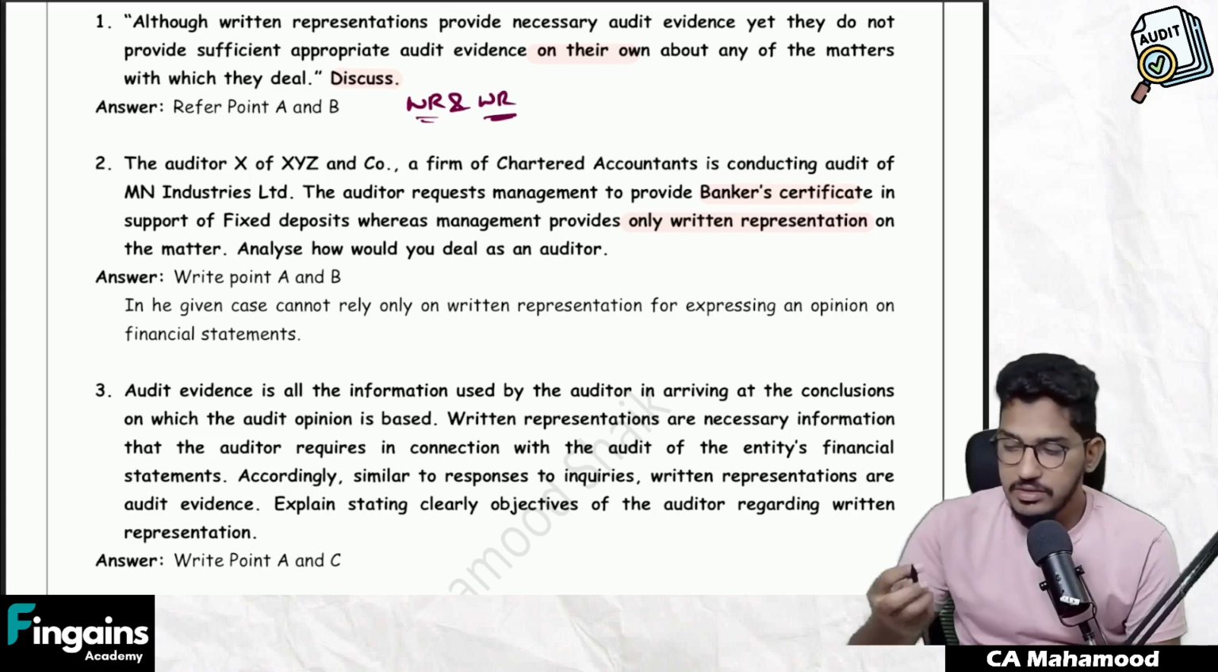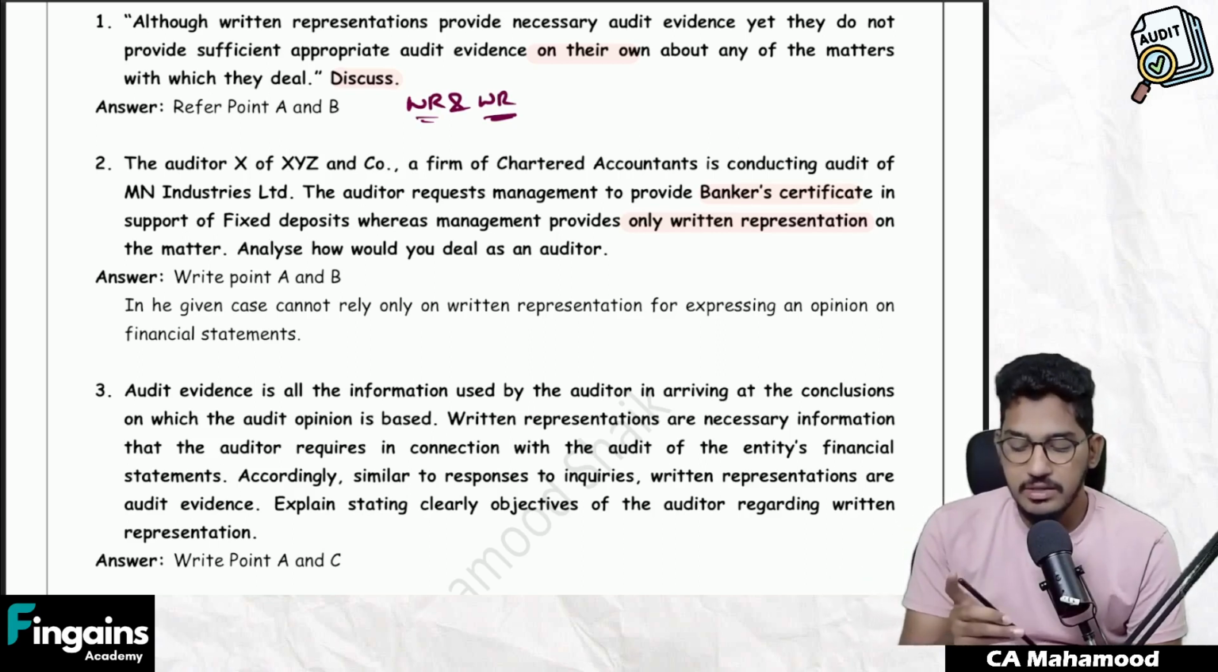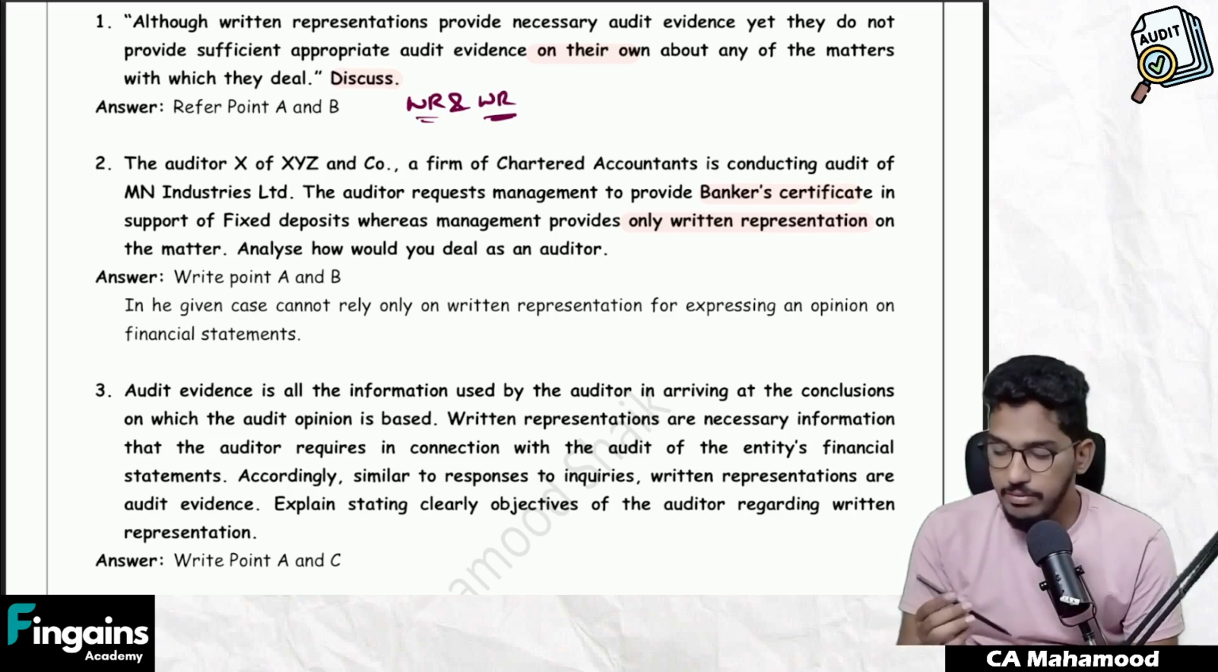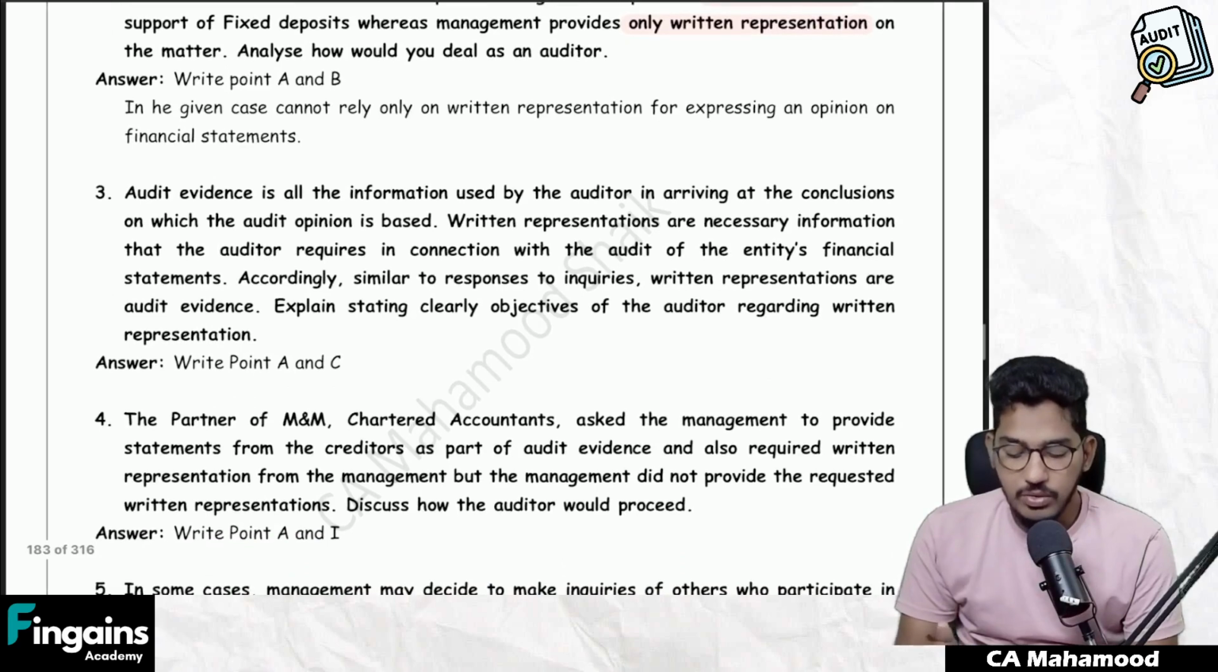So how will you present the answer? First, same like the previous answer, write the meaning of written representation. Also write how written representation can be used as audit evidence. Then write one concluding statement: in the given case, auditor cannot rely only on written representation for expressing an opinion.